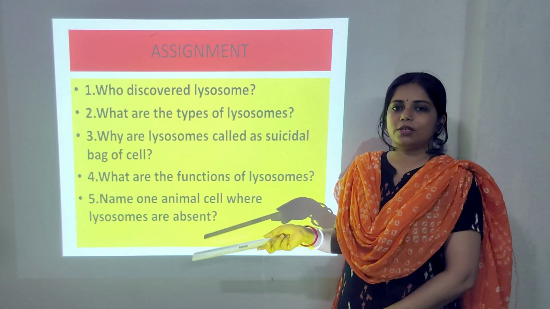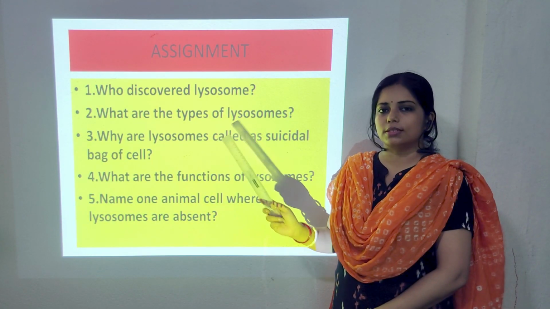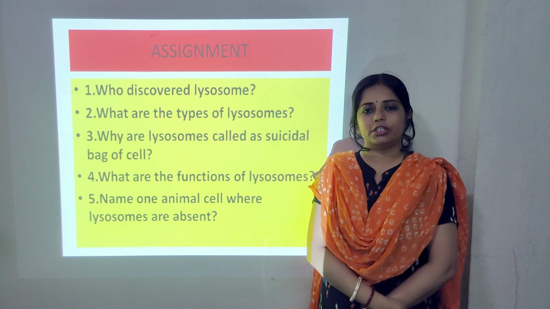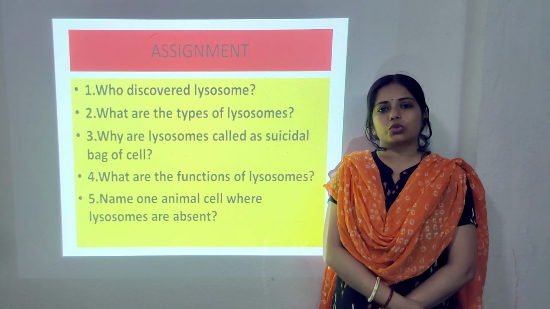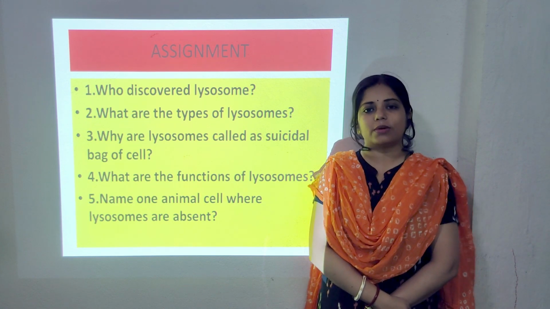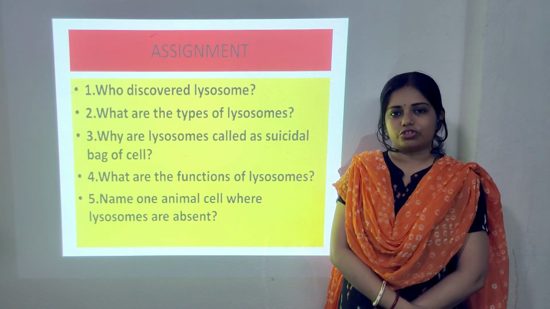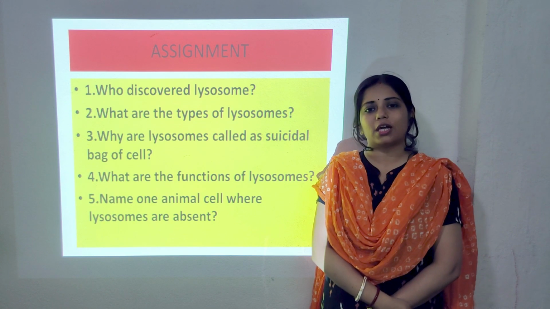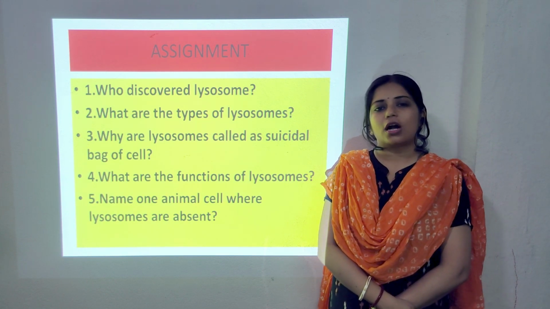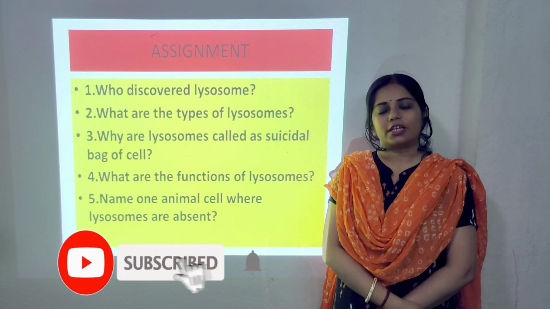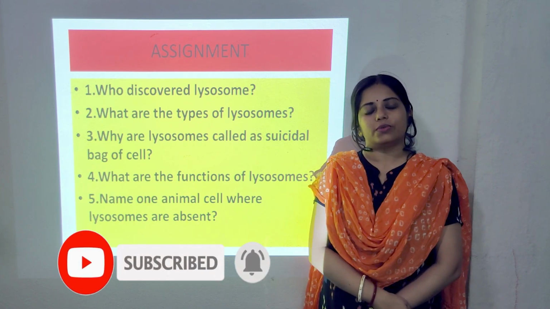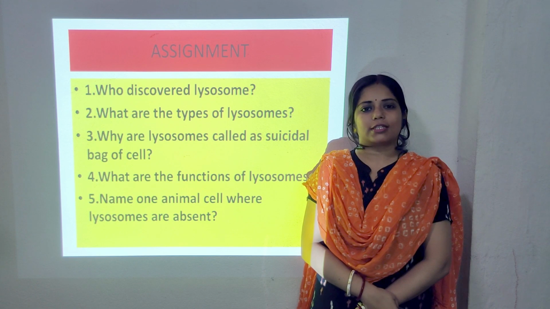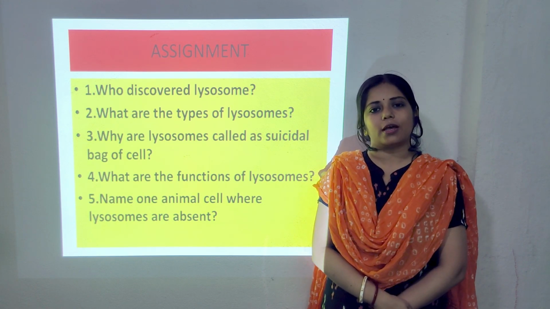So, this is your assignment on the basis of today's lesson. What have we learned from today's lesson? Why the lysosomes are called the suicidal bag of the cell, what is the structure of the lysosome, what are the types of lysosome and how they function and help the cell in different ways. Next day we will talk about plastid, the cell organelle that is present in the plant cell.